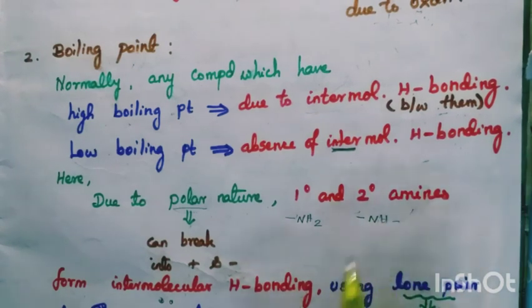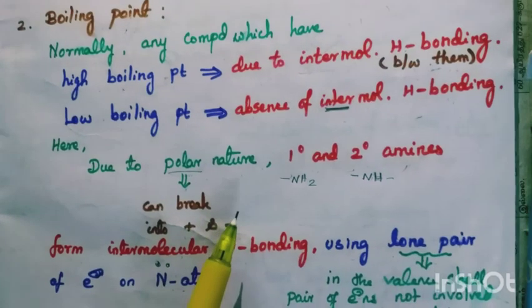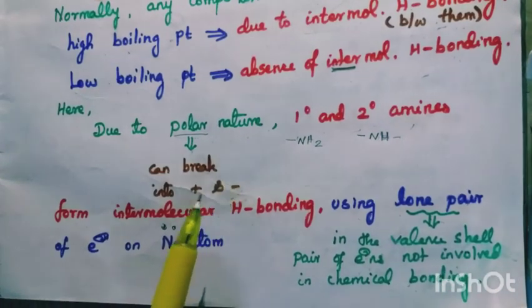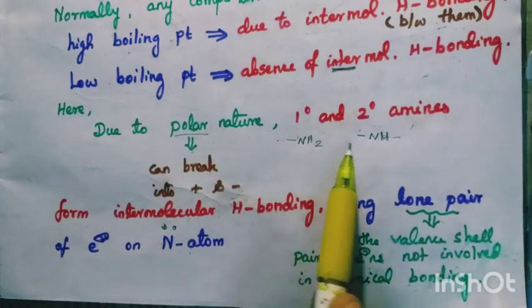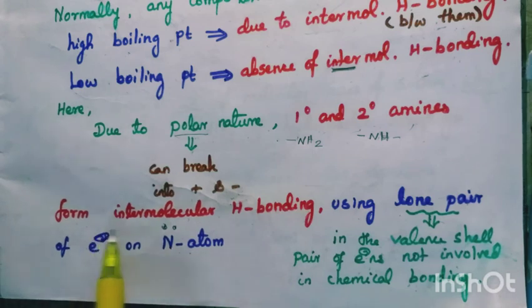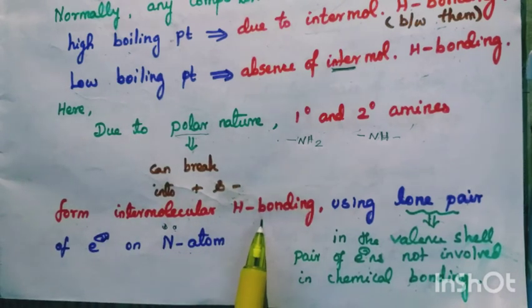It has NH. So NH2 means primary amine, NH means secondary amine. Polar means it has a tendency to cleave as plus and minus. So due to the polar nature, the primary and secondary amines form intermolecular hydrogen bonding.